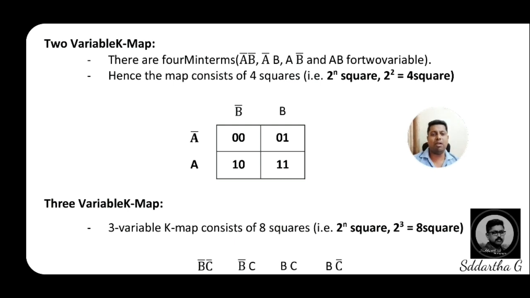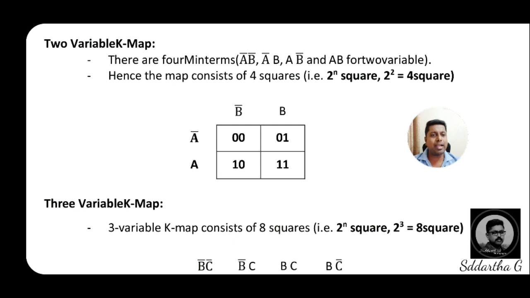So this is the concept of two variable K-map. See this particular diagram. There are 4 min terms. How will the 4 min terms come for the two variables? You have a formula, 2 to the power of n. In the place of n, place 2, 2 to the power of 2 means 4. So you will get 4 square boxes for the two variable K-map.